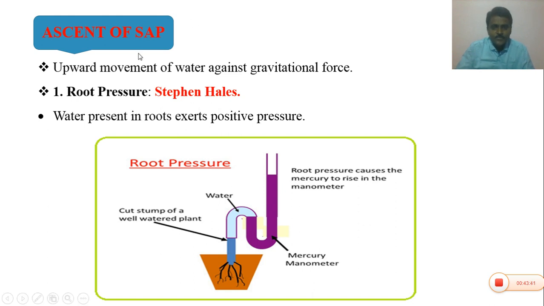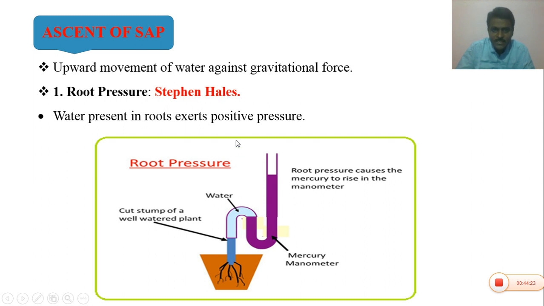Ascent of sap. The upward movement of water against gravitational force is called the ascent of sap. You know that the water present in the root xylem is sucked into the stems, leaves and flowers. So it can be explained by two theories: the root pressure theory and the cohesion tension transpiration pull model. Root pressure was proposed by Stephen Hales. According to Stephen Hales, the water present in the roots exerts some positive hydrostatic pressure.